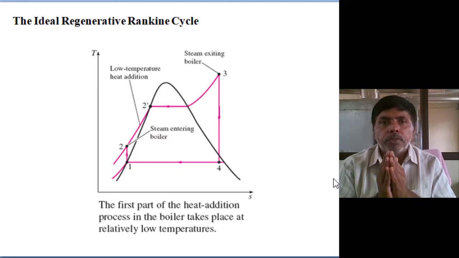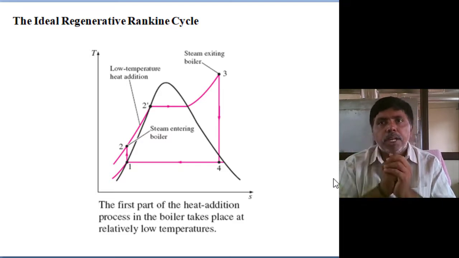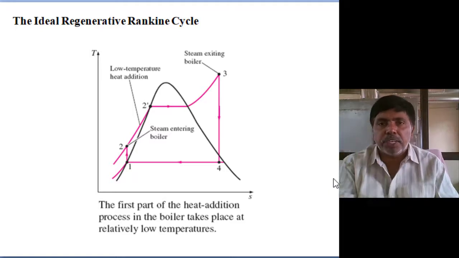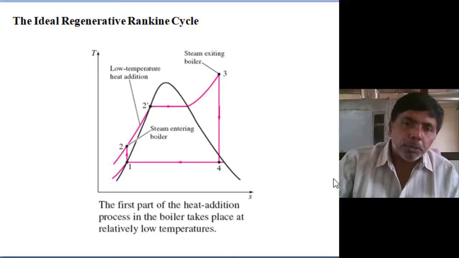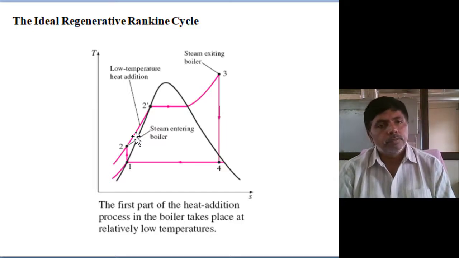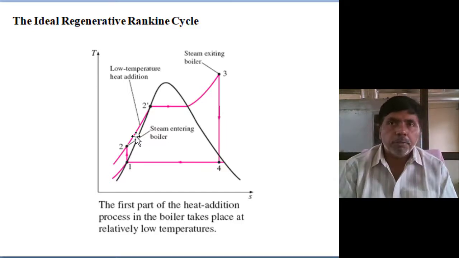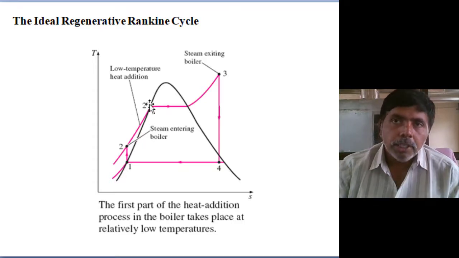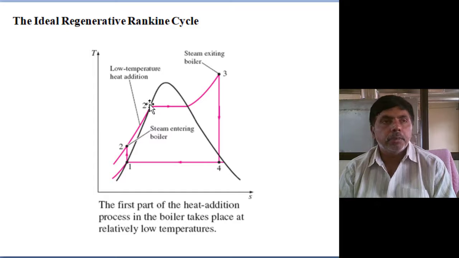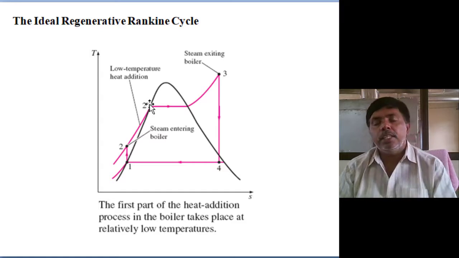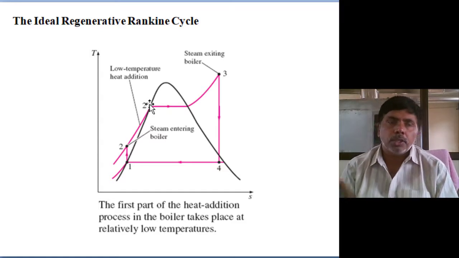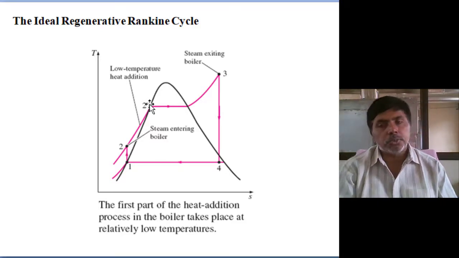What are we doing? We are extracting some steam after expansion of 3 stages, after expansion of 4 stages, after expansion of 5 stages. That steam we are adding to the boiler feed water to raise the temperature up to the saturation liquid temperature at boiler pressure. How much to extract depends on how much boiler feed water we are sending into the boiler, based on mass calculations: how much latent heat is there, how much sensible heat is required. Calculate and extract that percentage of mass only.